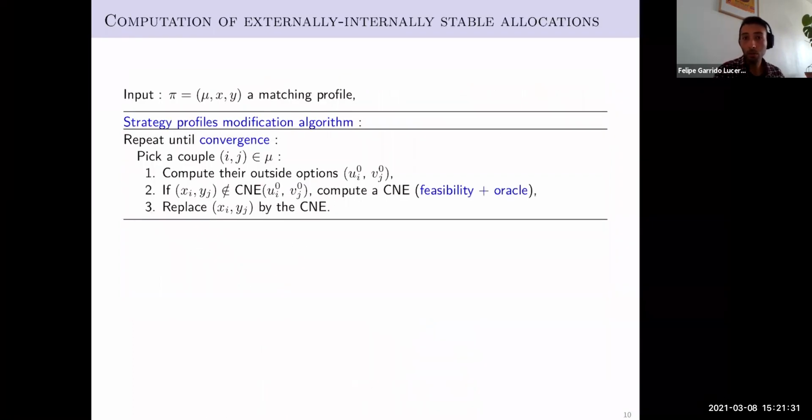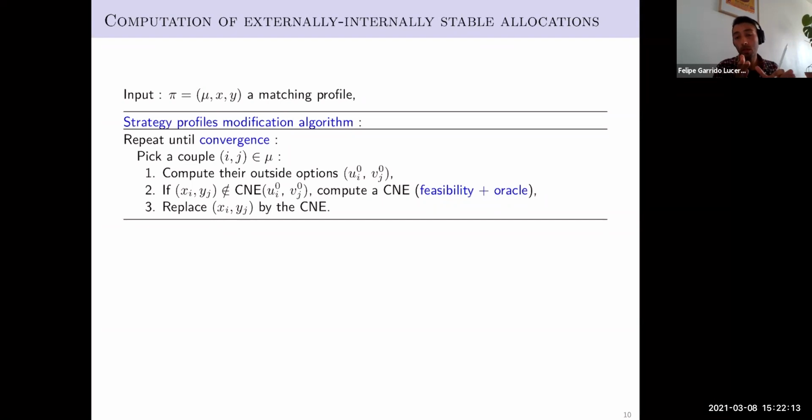Finally, I explain how to compute the allocations that are externally and internally stable. And for that, we have an algorithm. As an input, consider any matching profile, pi. And we do the following. Consider a couple, any couple, it doesn't matter which one, and compute their outside options. Once computed the outside options, we check if the strategy profile that they are playing is or is not a constrained Nash equilibrium. If it is not, we will compute one using the fact that the game is feasible and having an oracle for the game. Then, having the constrained Nash equilibrium, we replace the strategy profile that the players are playing by this equilibrium.